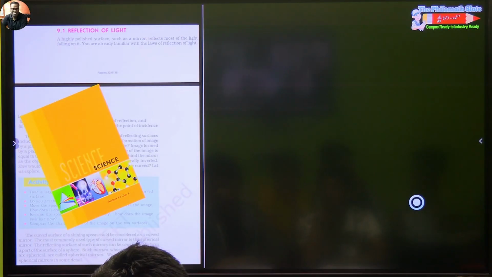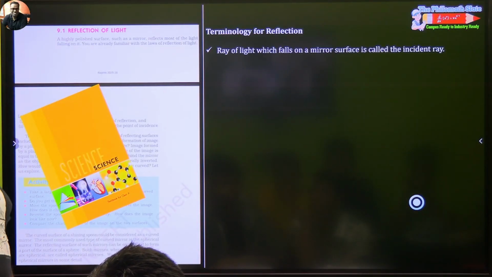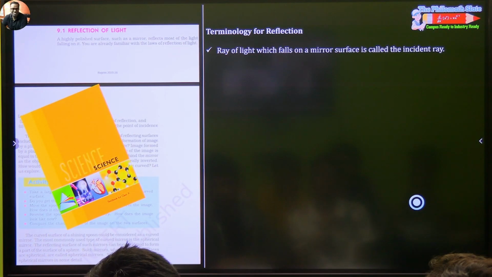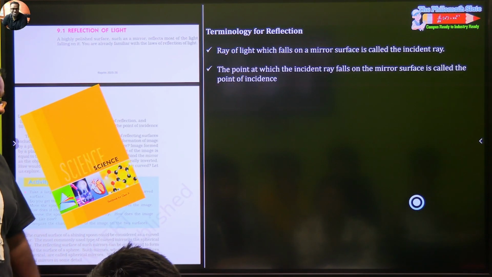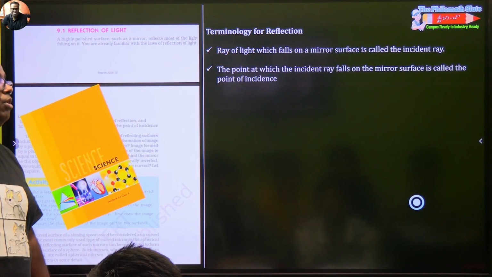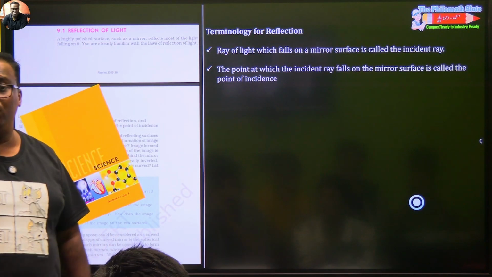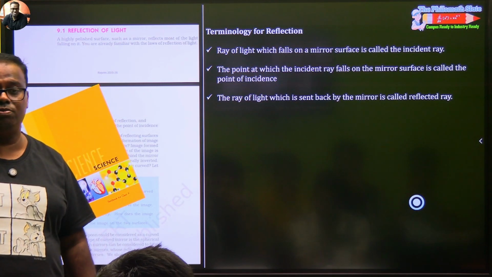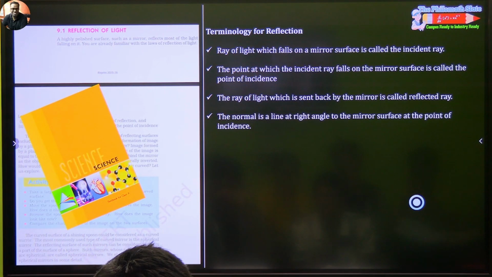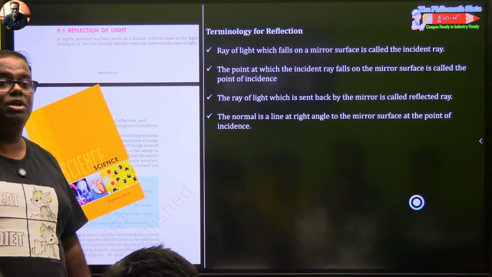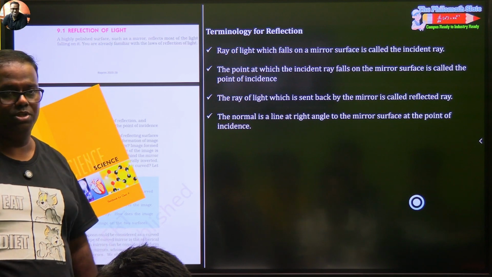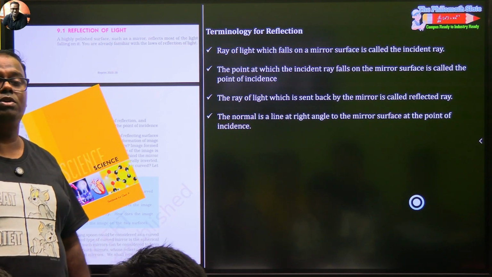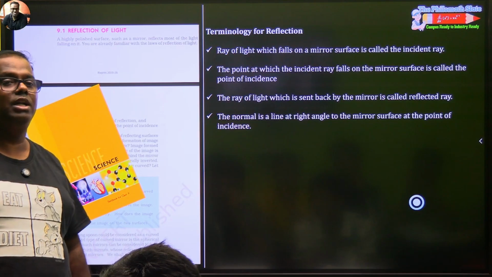Next. This is our second section. Terminologies for reflection. We may break early also today. A ray of light which falls on a mirror surface is known as the incident ray. The point at which the incident ray falls on the mirror surface is called the point of incidence. The ray of light which is sent back by the mirror or any reflective surface is known as the reflected ray. Normal is a line. Whenever you hear the word normal, like you'll be hearing the word a lot when we study tangents to a circle, the radius is always normal to a tangent. Normal means a 90-degree orientation.